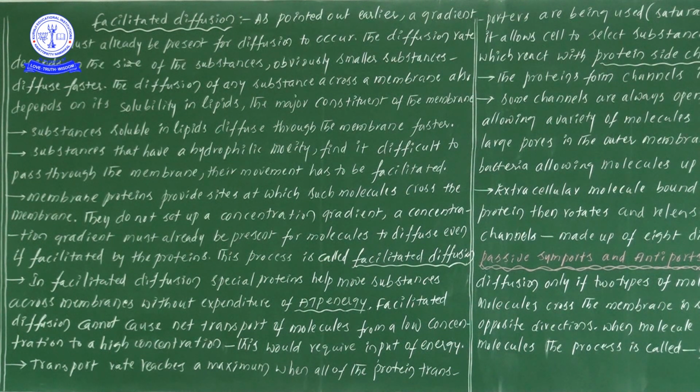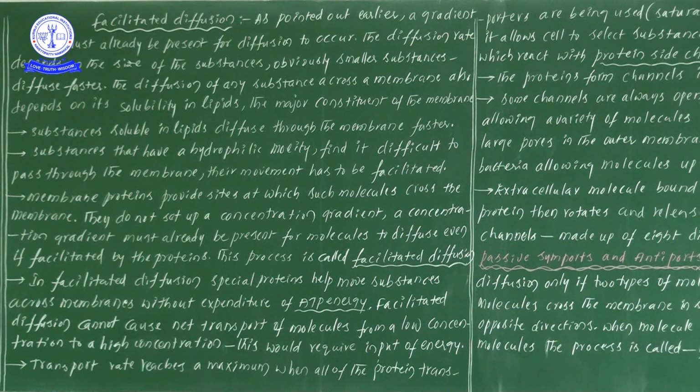Here the molecules are moving with the concentration gradient. By saying concentration gradient, one point we have to remember: molecules are moving from the higher concentration to lower concentration.